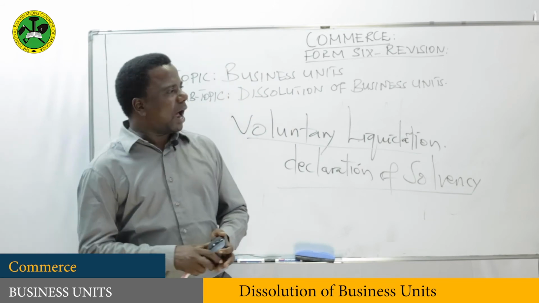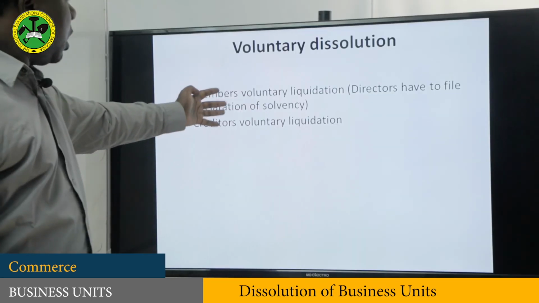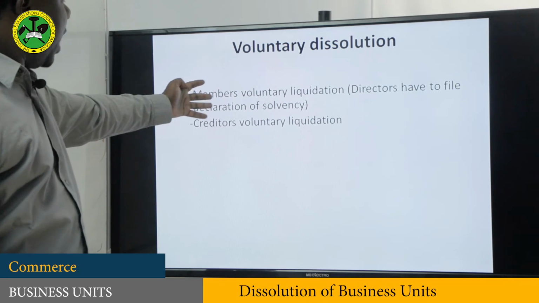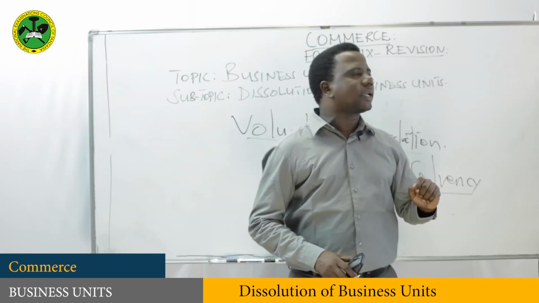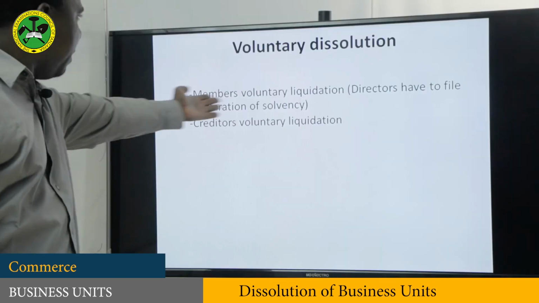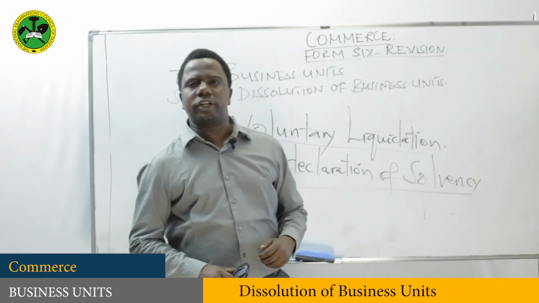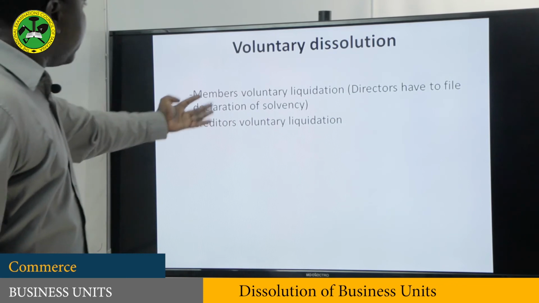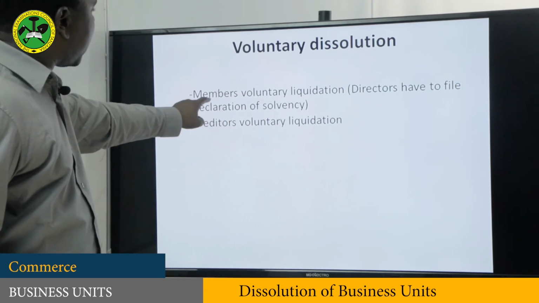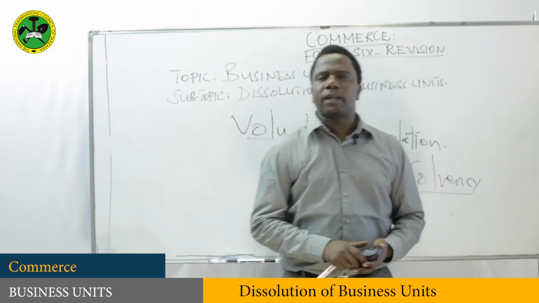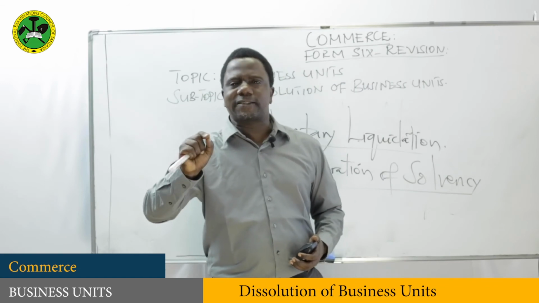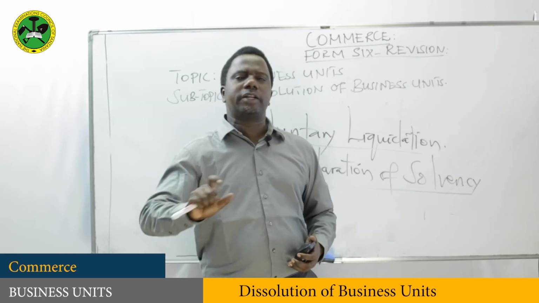So these are two ways in which a voluntary dissolution can be done. Either members voluntary liquidation or creditors voluntary liquidation. The main difference of these two is, member voluntary liquidation is when the company's assets are enough to pay creditors.